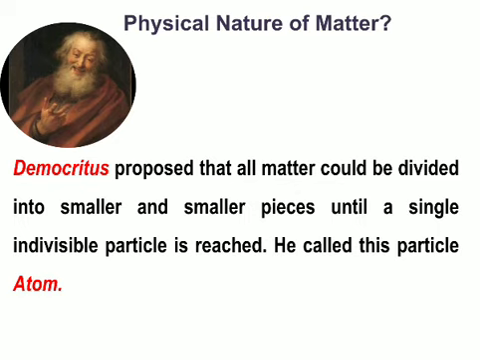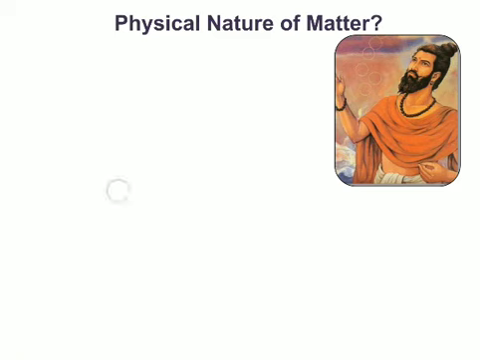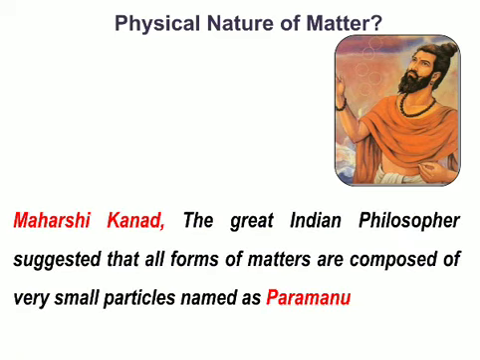Okay, but as per Indian philosophy, Indian history, our great Maharishi Kanad, the great Indian philosopher, suggested that all forms of matter, whatever matter it is, are composed of very small particles, and he coined the name Parmanu.